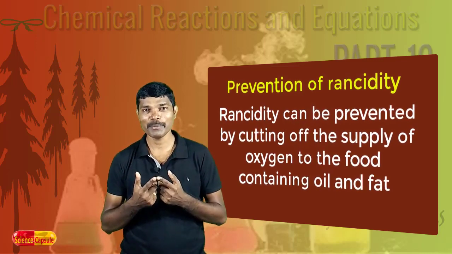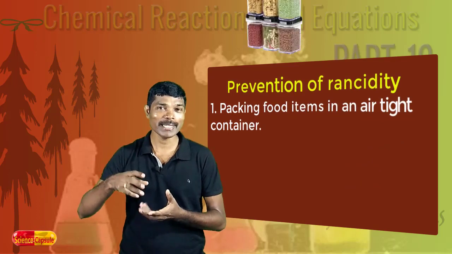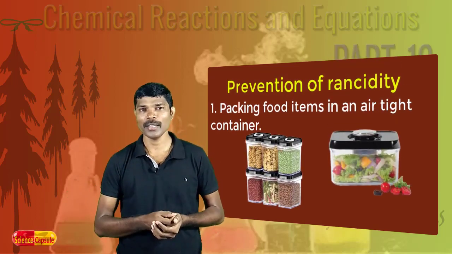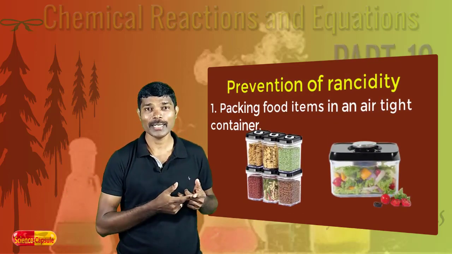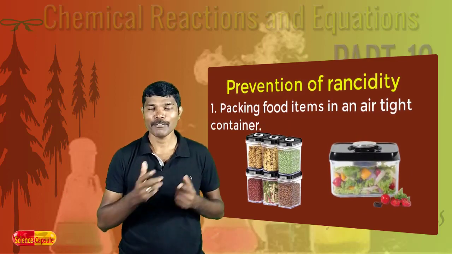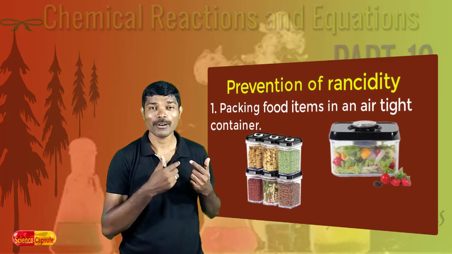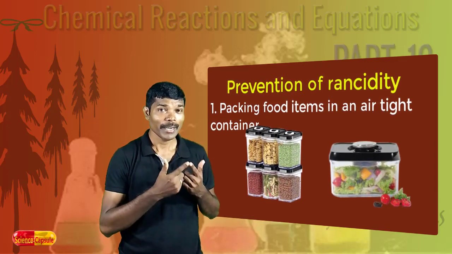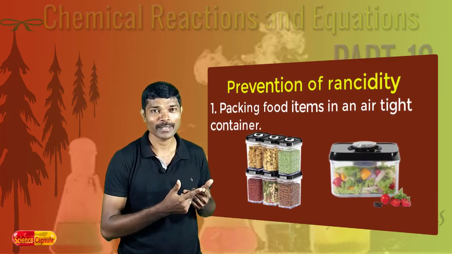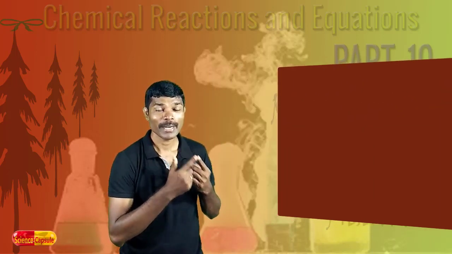The first method by which it can be prevented is that the food items can be packed in an airtight container. If the food is in an airtight container, then the supply of oxygen will be totally restricted. If oxygen is not in contact with the food containing oil and fat, then the oxidation process will not take place. If oxidation is not taking place, then the food is saved from rancidity.